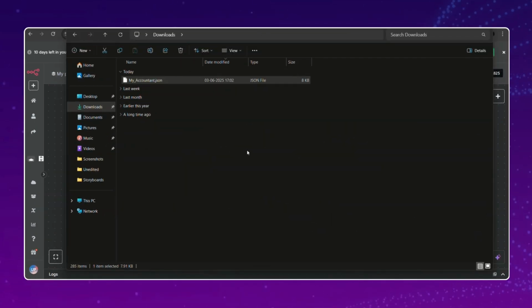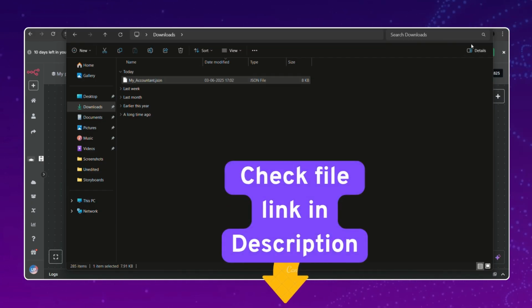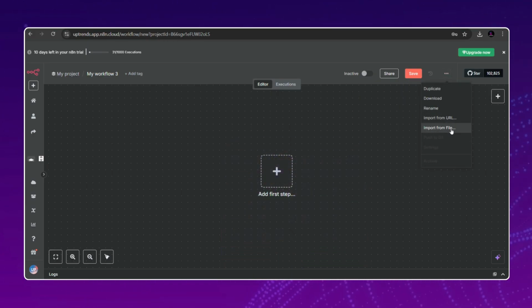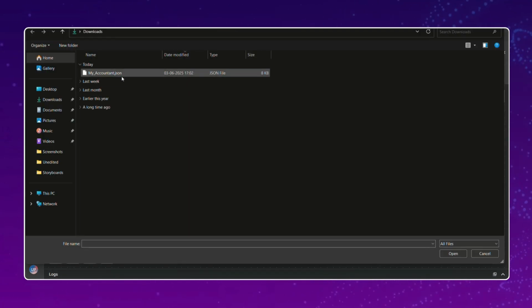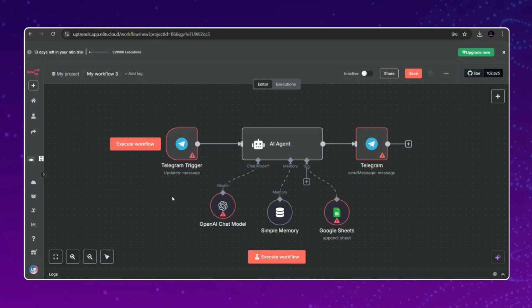So let's do it. I am going to make this process very simple for you. I have made a JSON file for my accountant workflow. All you have to do is follow these steps. You need to just import it. Okay, import from the file. Just click on that and then select that file. Once you select it, it's simply imported. Now it's the main time. The simple thing is you need to connect all these accounts, right? And then it will be good to go.